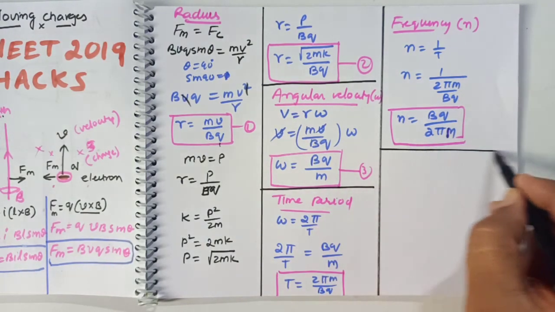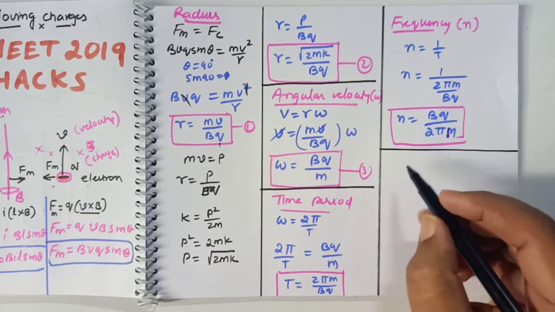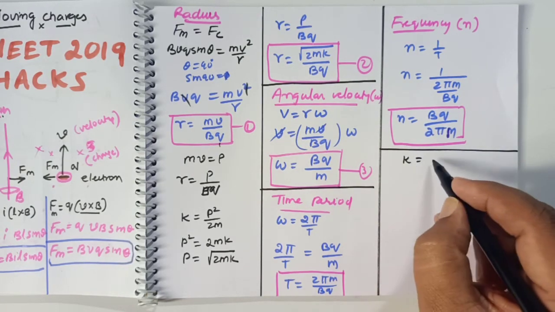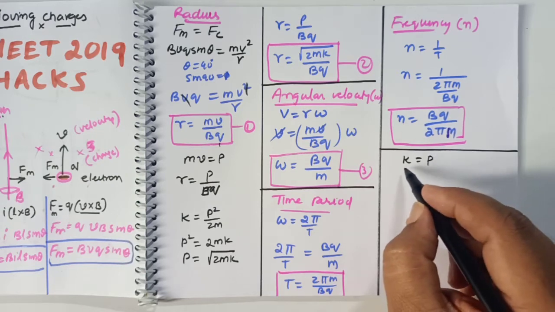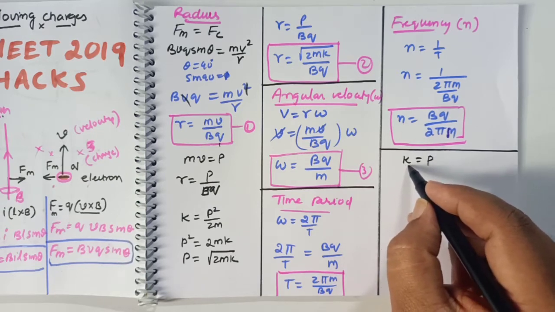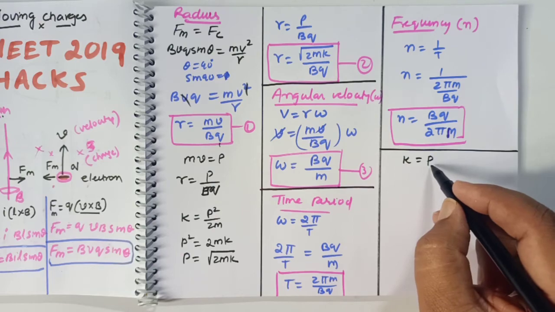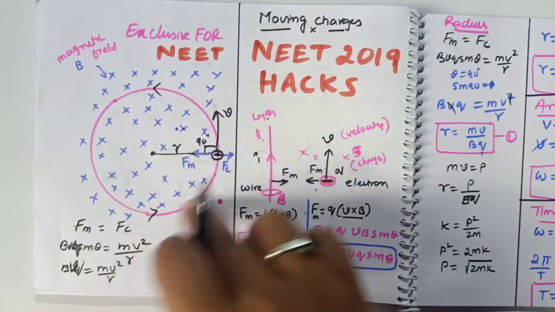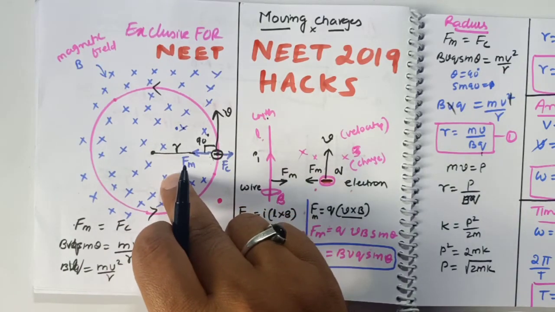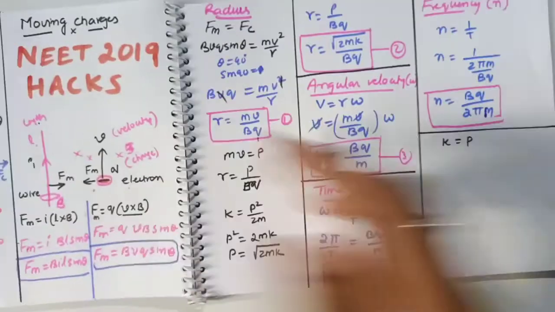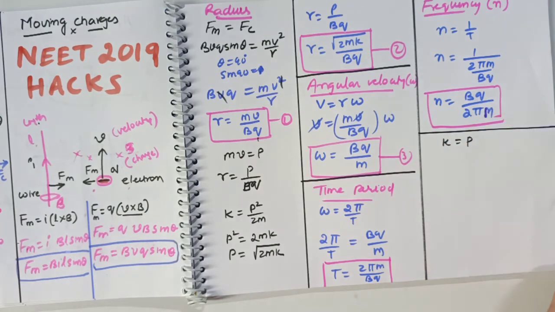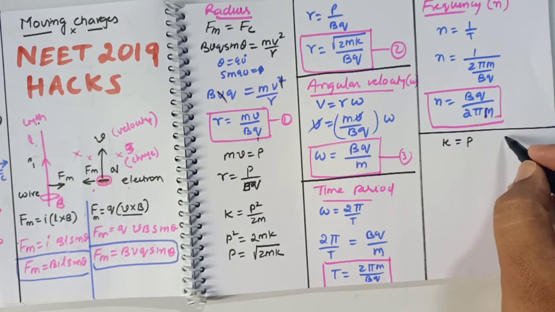I got frequency also here. Then if you consider that kinetic energy is equal to potential energy in this case, so kinetic energy is given by K, but potential energy in what way can we give for an electron which is entering into the magnetic field? If an electron enters into the magnetic field, how can you write potential energy? Because here kinetic energy is conserved. Kinetic energy can be changed into potential energy, and you know the formula for potential energy.